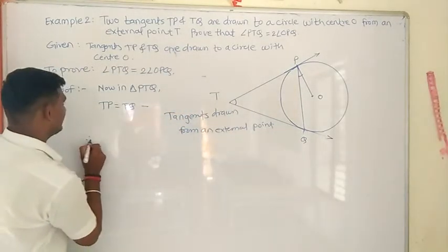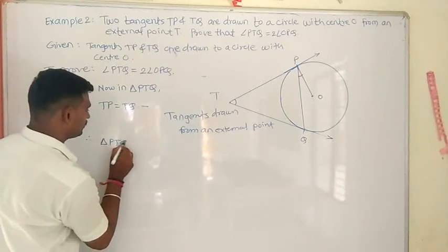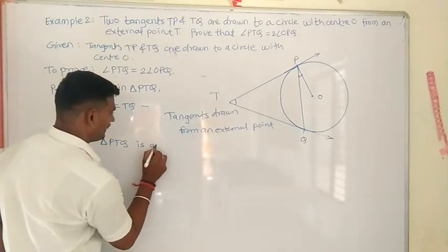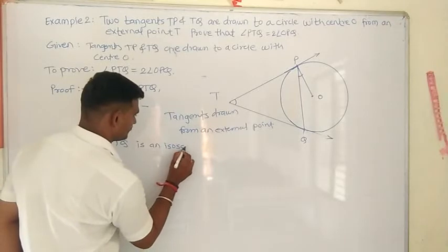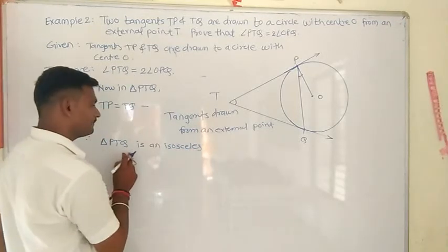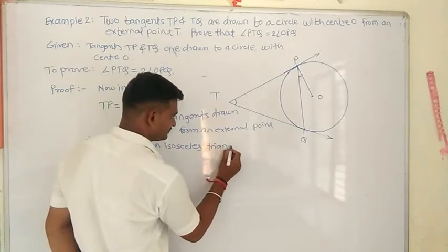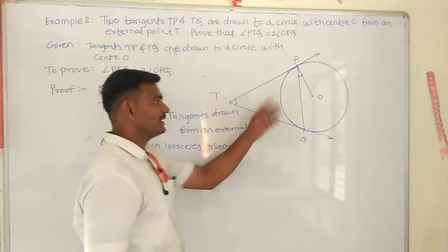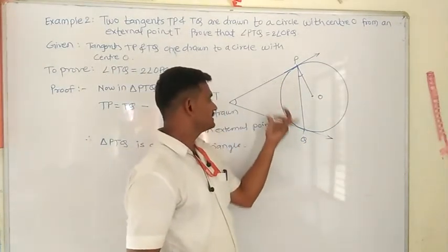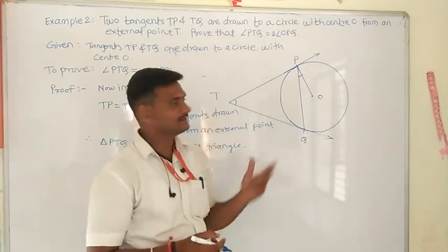Therefore, can we say that triangle PTQ is an isosceles triangle? Triangle PTQ is an isosceles triangle. PT is equal to TQ we got here. Tangents are equal.